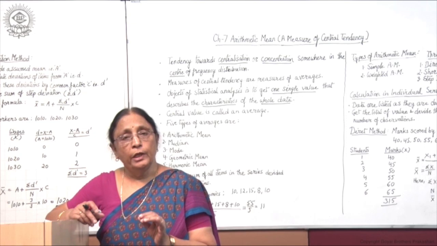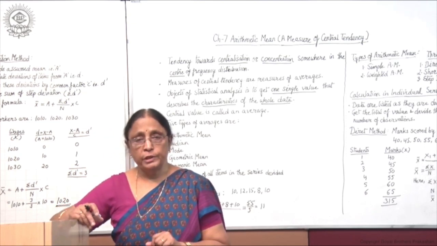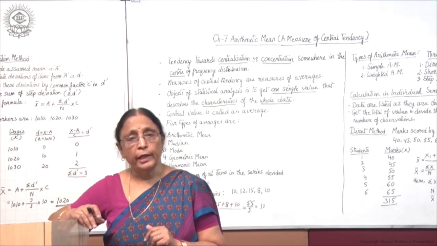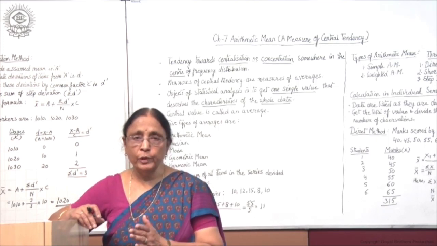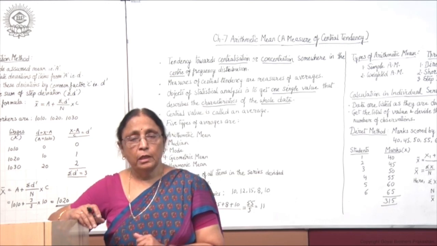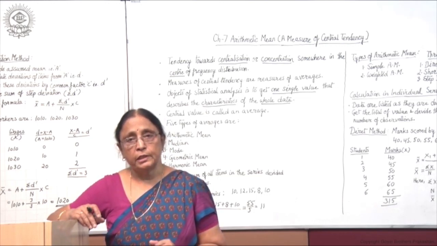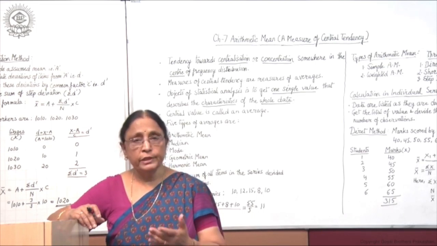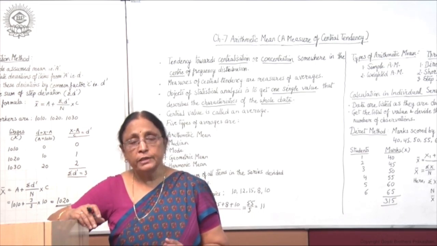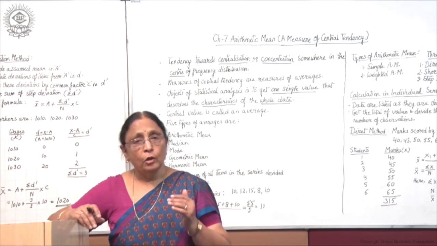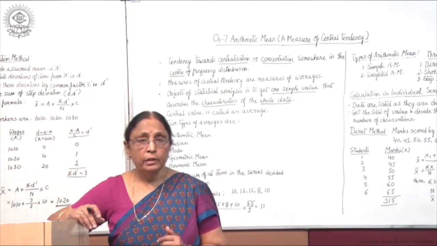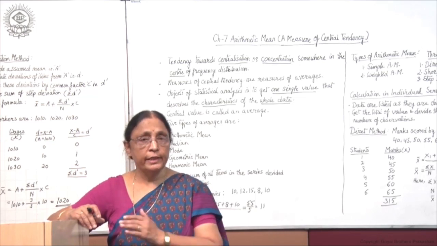Similarly, in your class, suppose there are 40 students and you appear in an exam, and in a test you get different marks. All 40 students will get different marks. After the analysis, if the teacher says that the average marks are 60, what does this show? This shows that on an average children are getting 60 marks, but this does not mean that every child is getting 60.